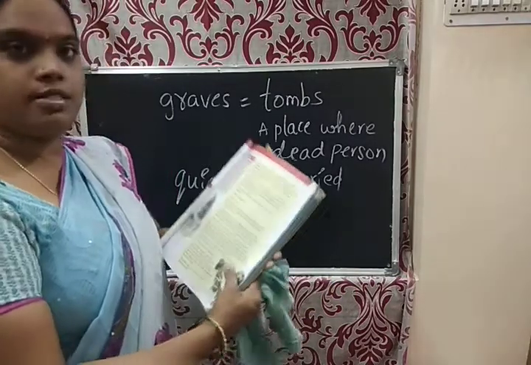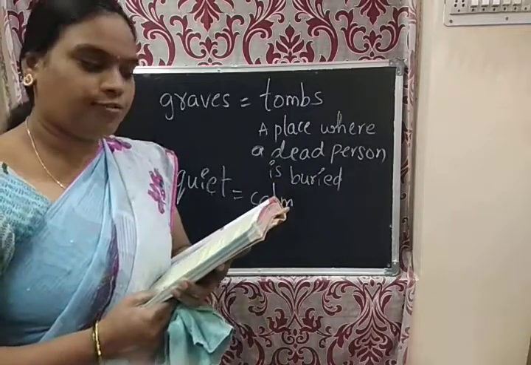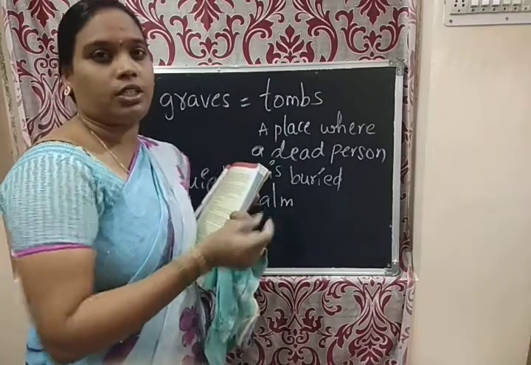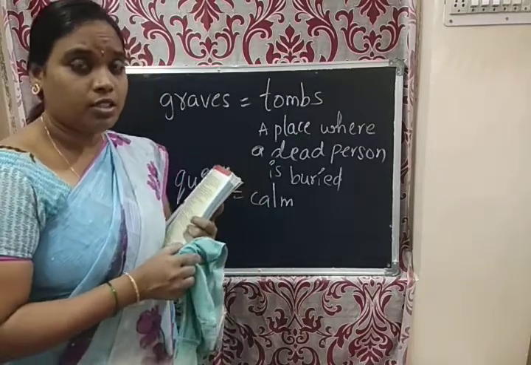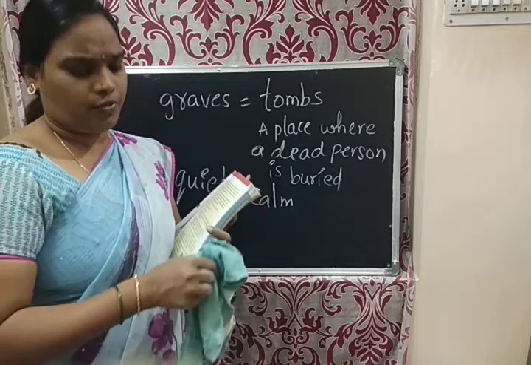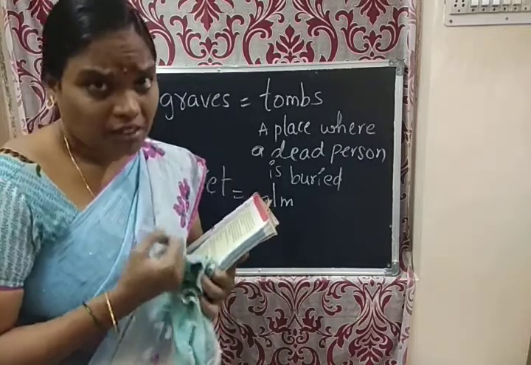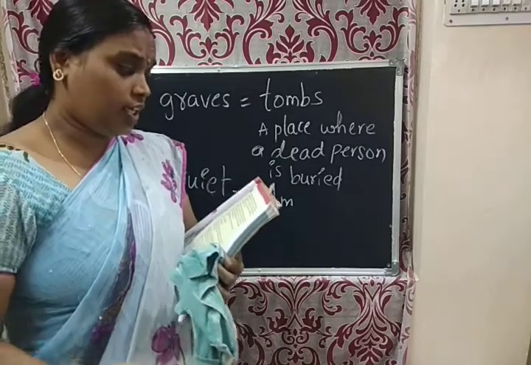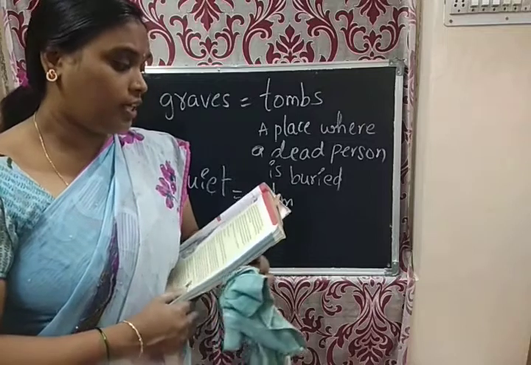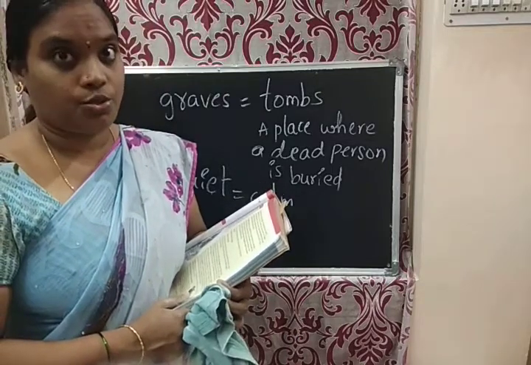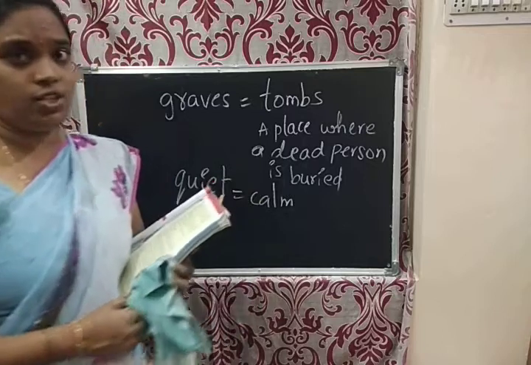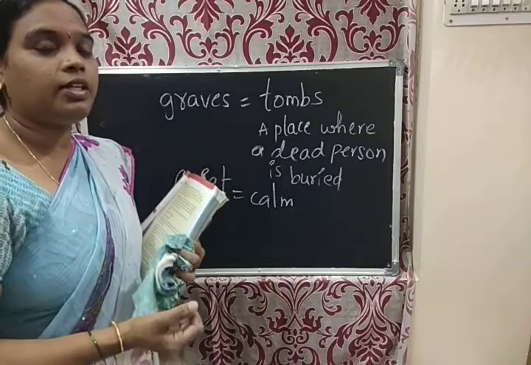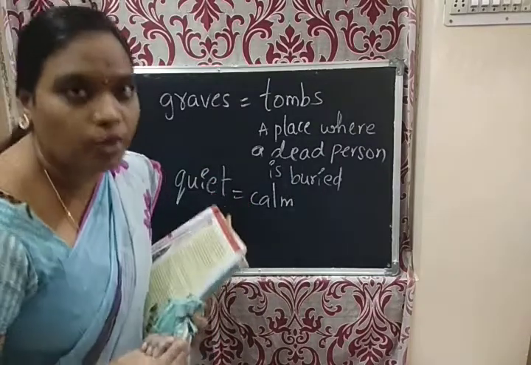Coming to the next page, I couldn't cry at the forge. But here, as a small boy who went to that graveyard, how did he feel? Tell me. Every child would feel fear, and he could cry, no? But what happened here? I couldn't cry at the forge. It worried Joe and it angered Mrs. Joe. So here, the condition was that whenever he wanted to cry, he did not cry because of Joe and Mrs. Joe.